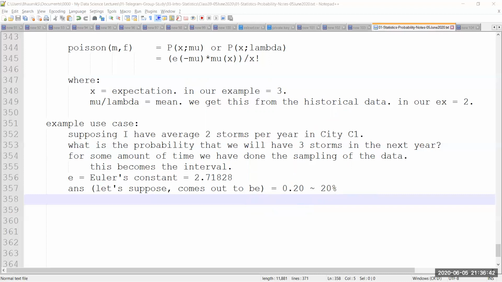I think we have had much. I will share some info on the binomial distribution as well as on the Poisson distribution. I would strongly recommend that you go through it. I will share this file as well with this example. And then maybe if we have some doubts, we can discuss.